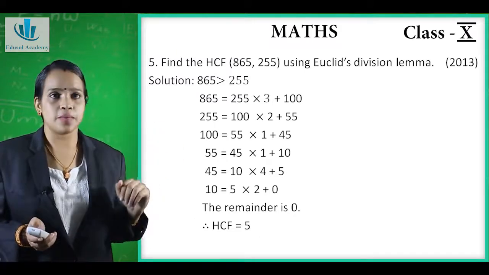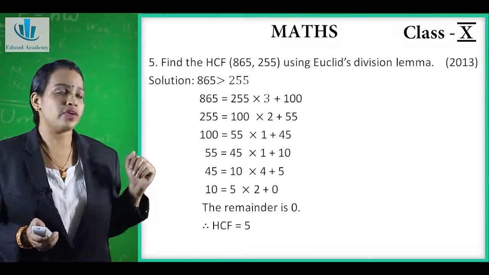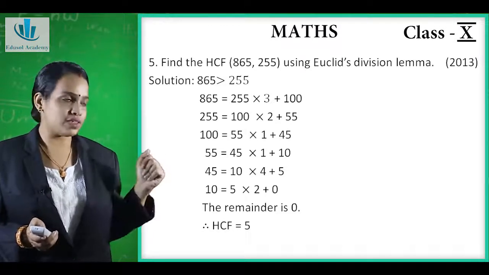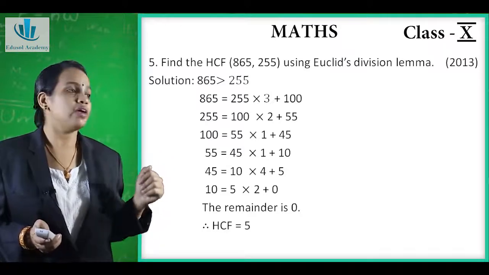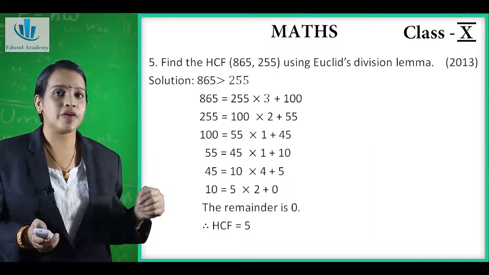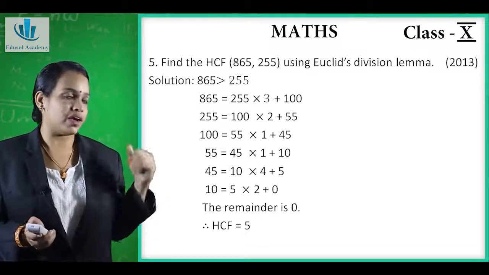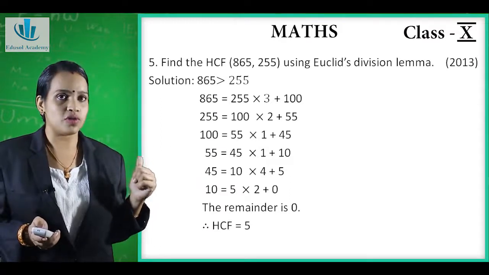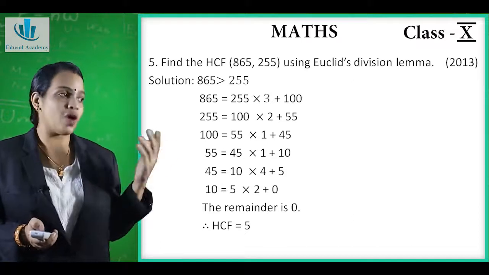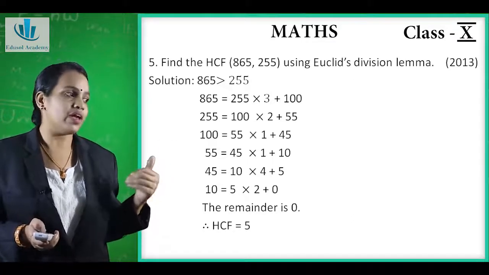Now this question has appeared in the year 2013. Now we have to find the HCF of 865 and 255. Here you can see 865 is greater than 255. So our dividend will be 865 and divisor will be 255: 255 into quotient 3 plus 100. You can see remainder is not equal to 0. So we can take 255 as dividend and 100 as divisor: 100 into quotient 2 plus 55 remainder.